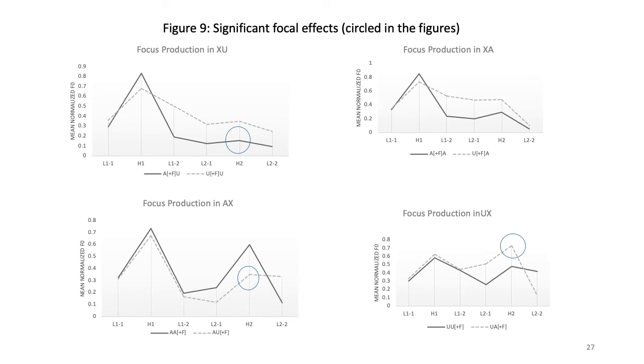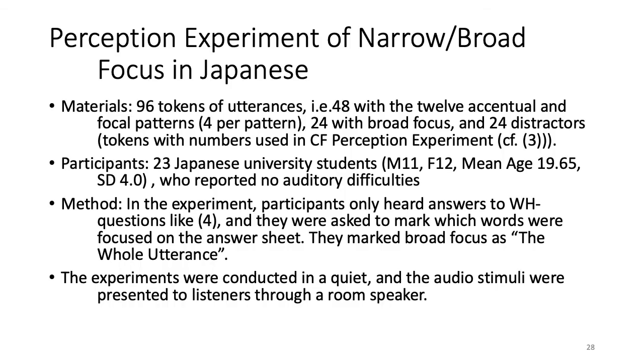Given weaker focal effects observed, we did another perception experiment. We made materials with the 12 accentual patterns of various lengths, materials with broad focus, and distractors. Participants listened to the answers to WH questions and marked the words that are focused. If it is judged to be in a broad focused context, they mark the whole utterance. For distractors, we used numbers, as in the previous experiment.